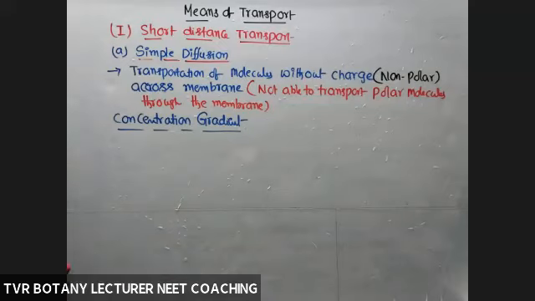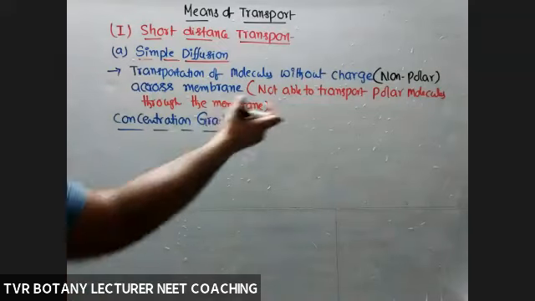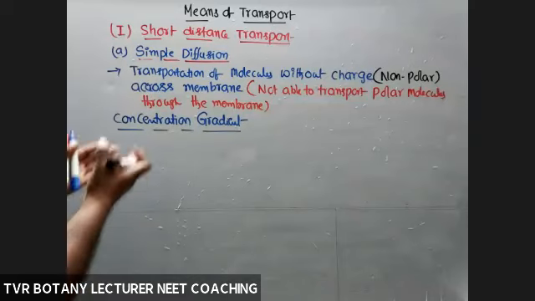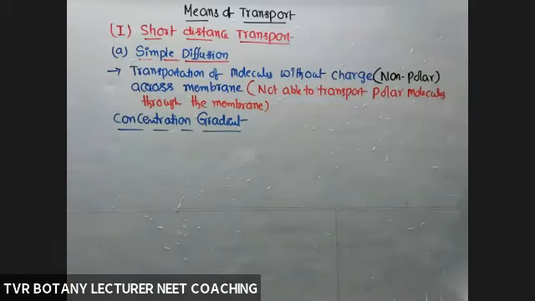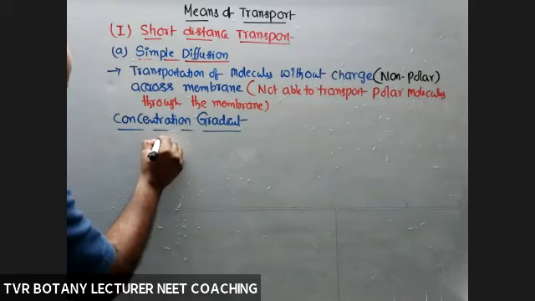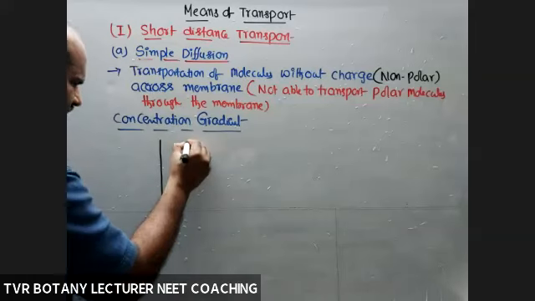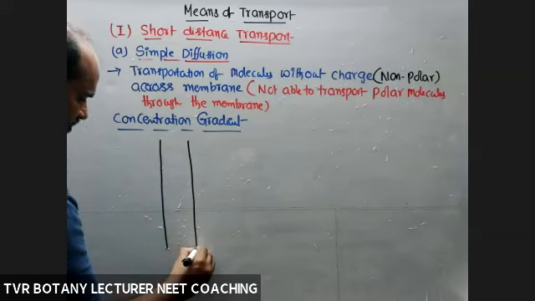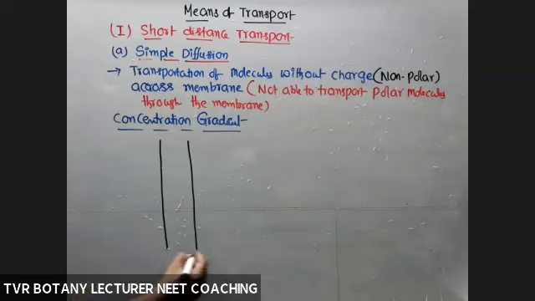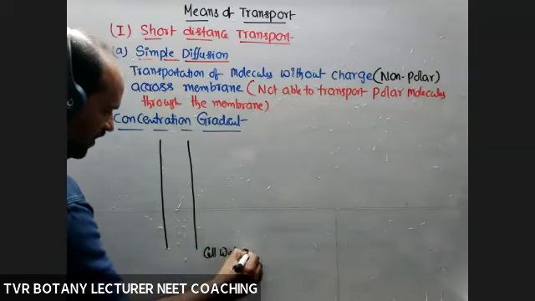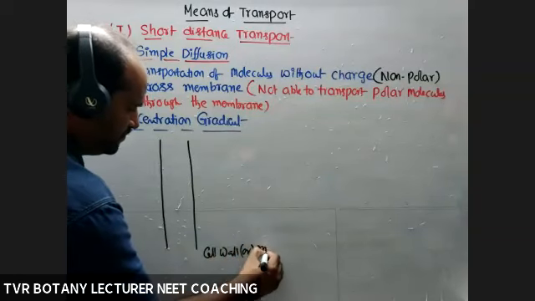Initially, I'm taking the plasma membrane, and I will give you some other examples also. You may take a cell wall also. This is a membrane, a cell membrane, or maybe a cell wall, some barrier.